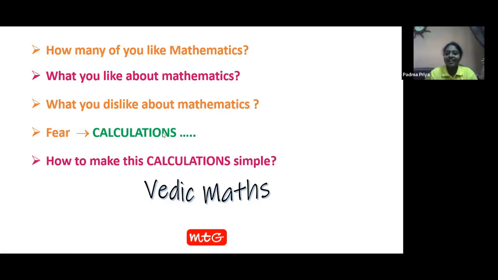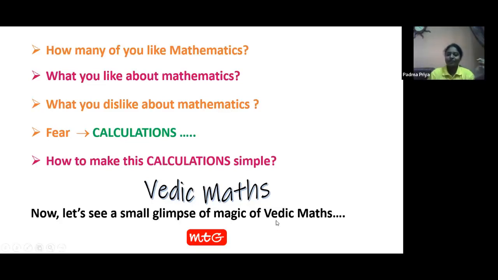So let's see how Vedic maths is going to help you with some simple, small glimpse. Since it is a demonstration and not the actual session, I will show you some simple tricks. A few examples we'll take, then we will solve them. Then we will come back to see how useful Vedic maths is for us.